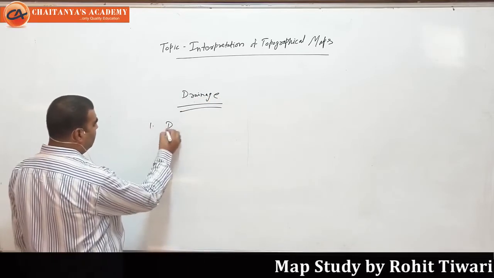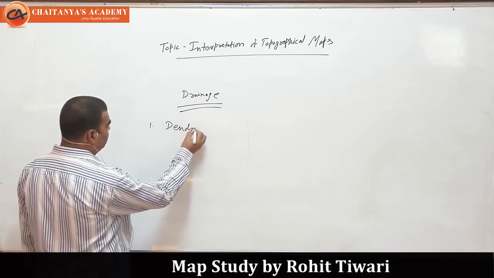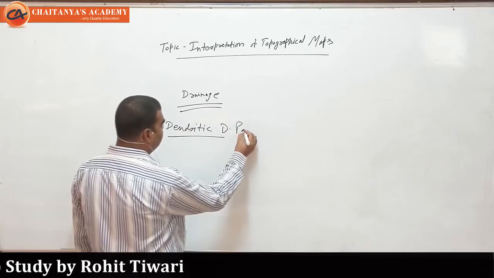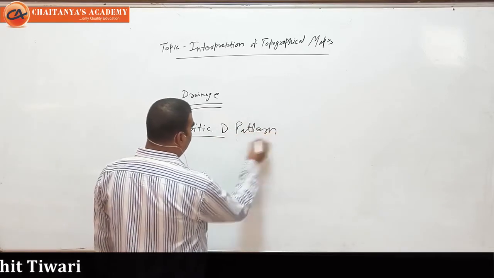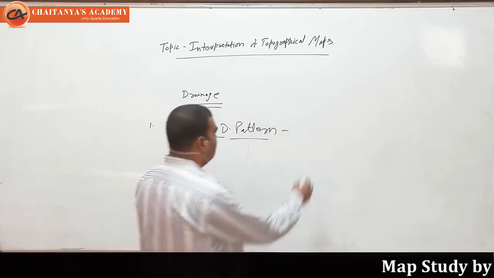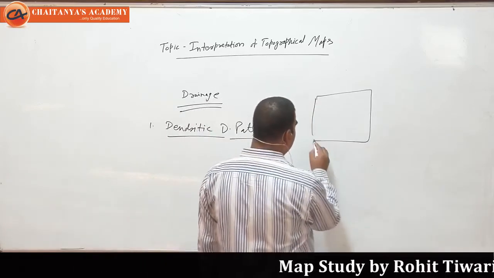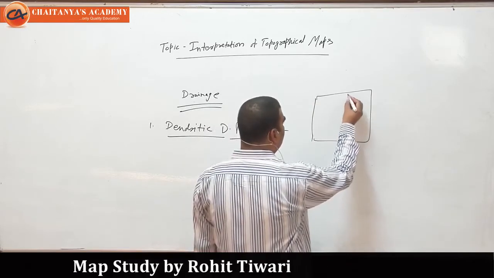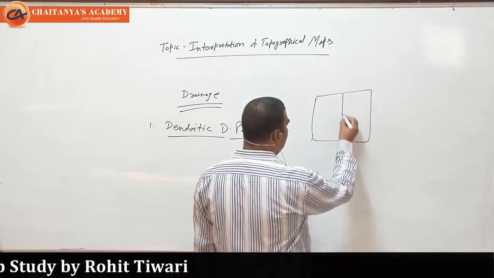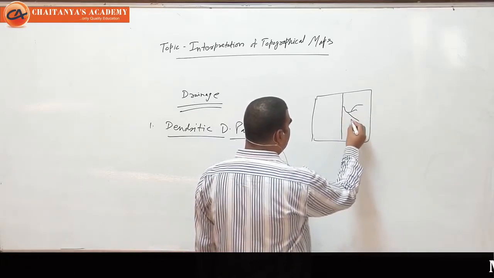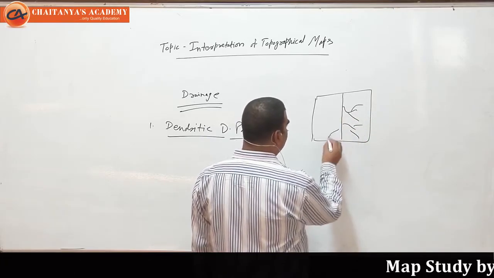The first is the dendritic drainage pattern. What is this dendritic drainage pattern? In the dendritic drainage pattern, the tributaries, the streams of a river, join the main river and resemble the branches of a tree.